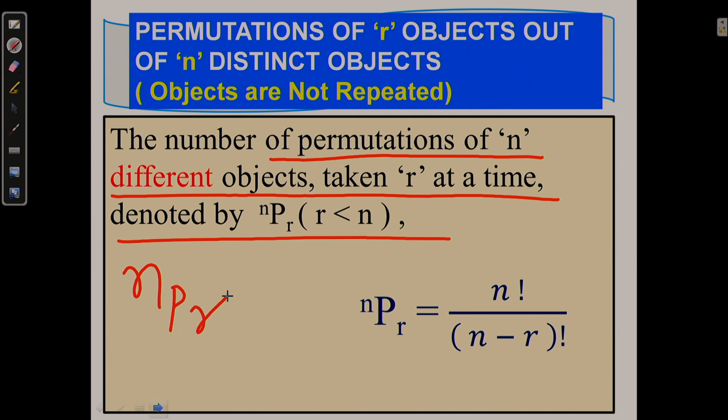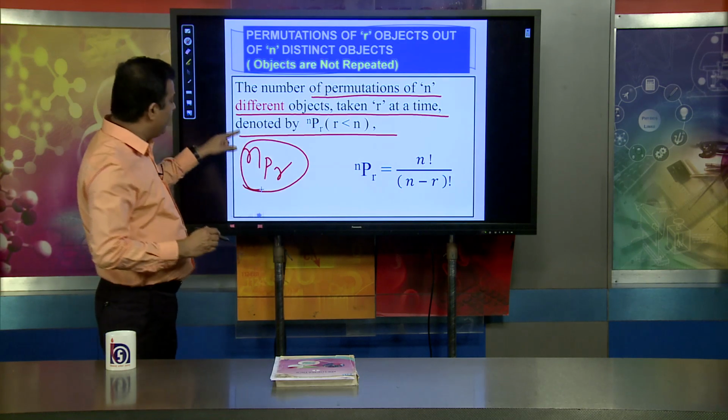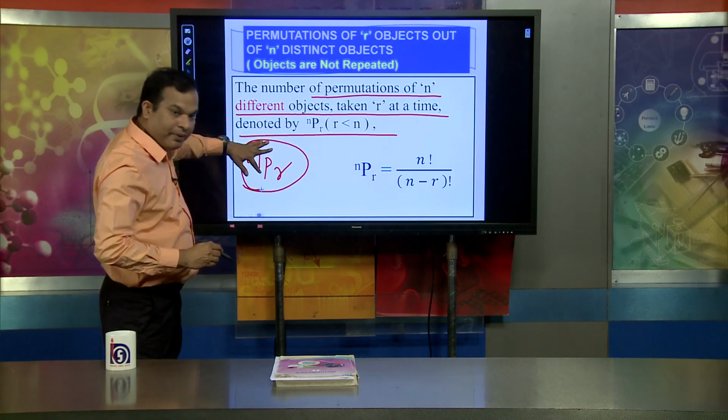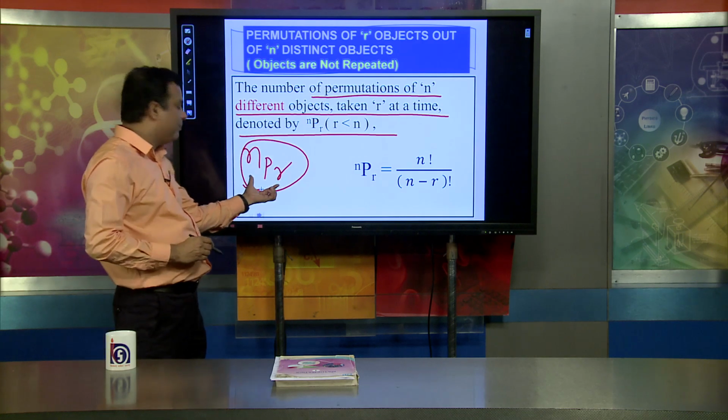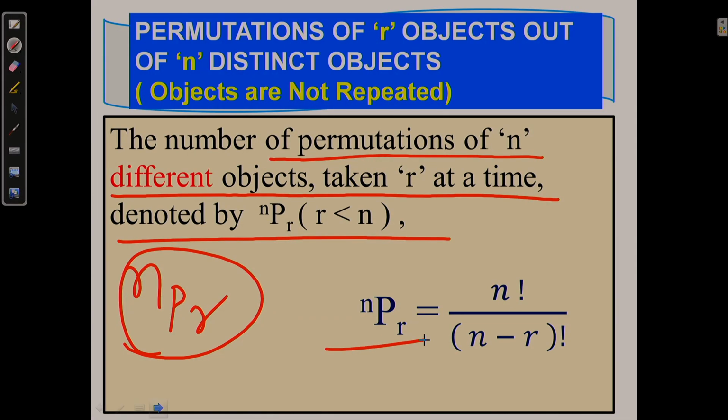That means if there are n different objects taken r at a time, it is known as nPr, or n permuted with r, or n permutation r, written as n P r with r as a subscript. This is the way of writing nPr. In terms of factorial, nPr stands for n factorial divided by (n minus r) factorial. That is a very important thing.